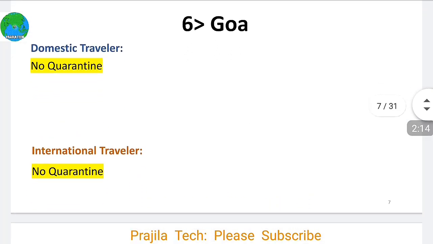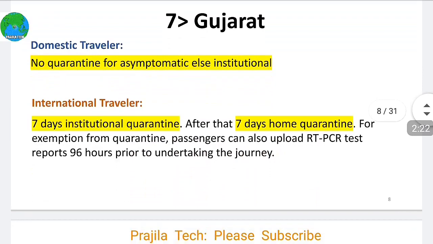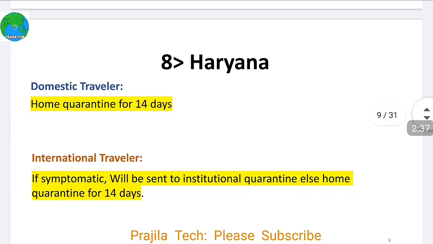As you can see, in Goa, no quarantine is required for both domestic as well as international. In Gujarat, as you can see, no quarantine for asymptomatic. If you are symptomatic, institutional quarantine for domestic. If you are an international traveler, 7 days of institutional quarantine and 7 days of home quarantine. Test report applies here also.